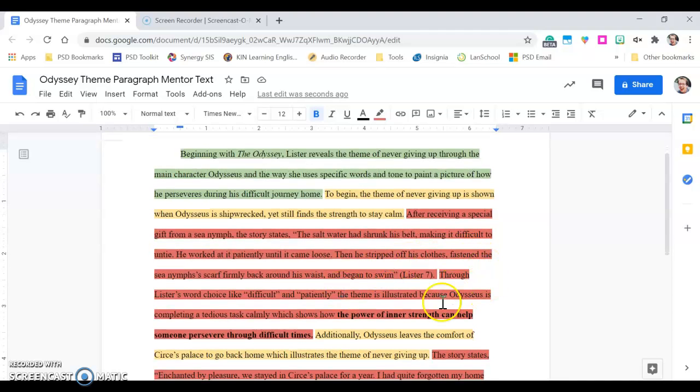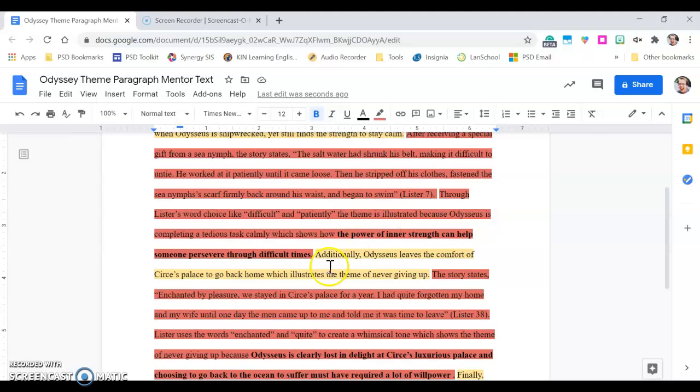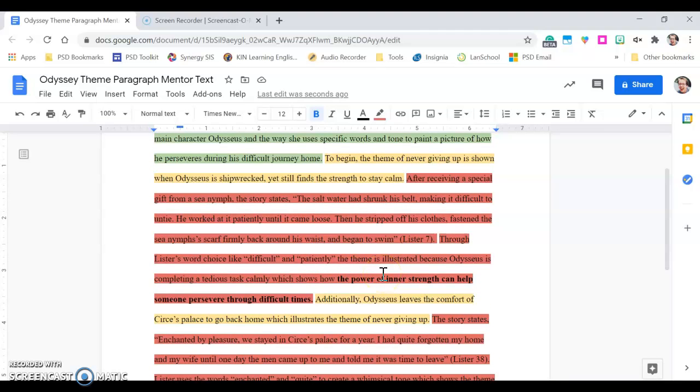So the previous checks will show you how to make sure that the first part of your elaboration connects back to the main point. And then you are also talking about word choice and tone, but I've specifically bolded the part where the writer of this mentor text essay proves the theme in their elaboration sentence. So in their essay, they're talking about the theme of never giving up. So each of their yellows is an example of the theme of never giving up. Your yellows might be about home or hospitality or strangers or whatever theme you chose, but they chose never giving up, so their elaboration has to prove that theme.